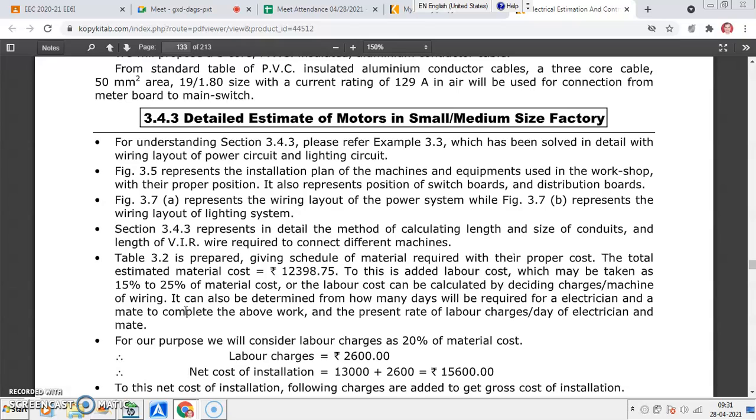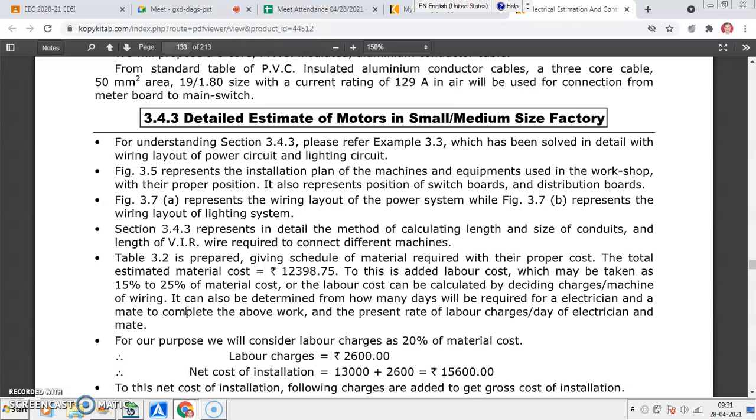in which especially the installation plan of machines and equipment used in a particular small or medium scale industry or workshop. It also represents in plan the position of switchboards and distribution boards. It also represents the wiring layout, and the detailed method of calculating length and size of conduits and wire.